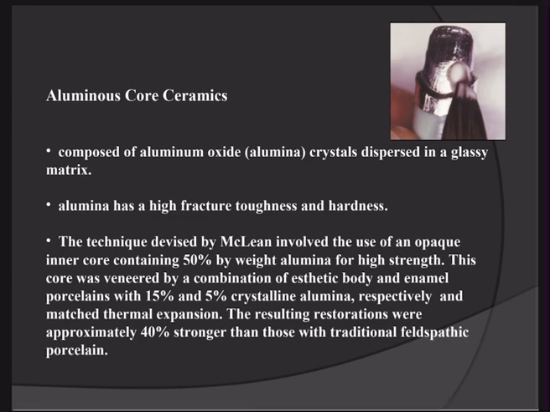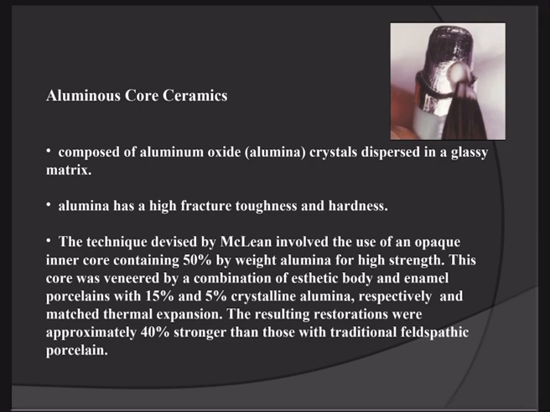It's a similar procedure to the metal ceramic restoration, where first of all we make a metal substructure, and over that substructure we apply three layers of porcelain. So in this aluminous core ceramic, first of all we make the aluminous core as the first layer, and over that we apply the three layers of porcelain to complete a crown.